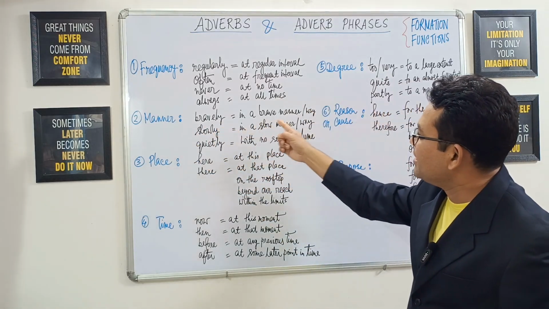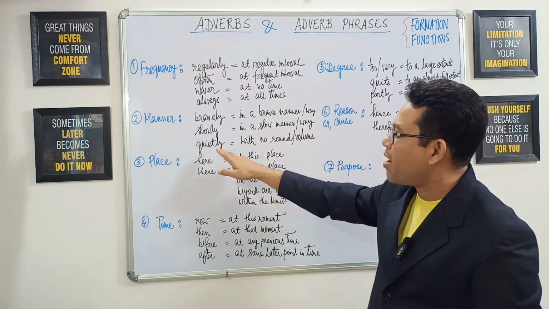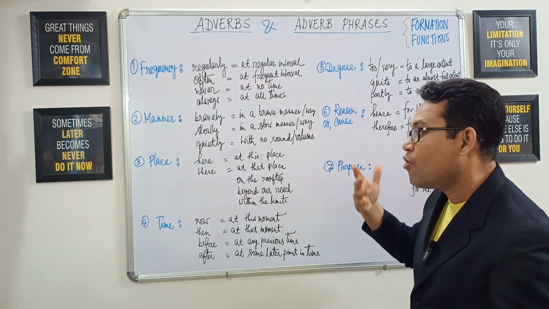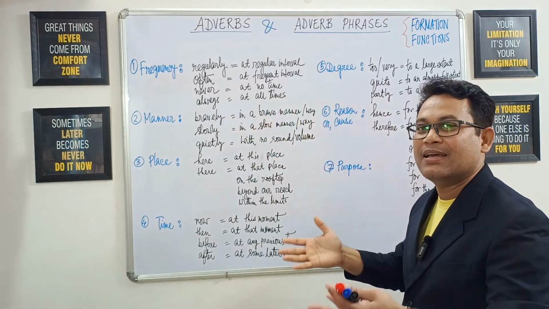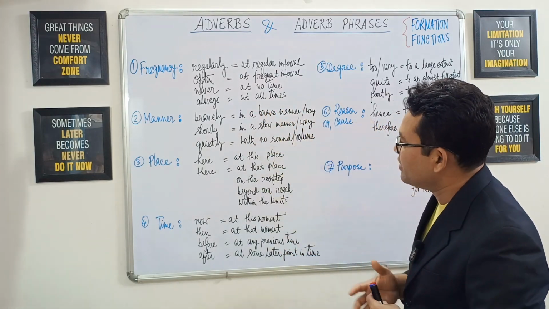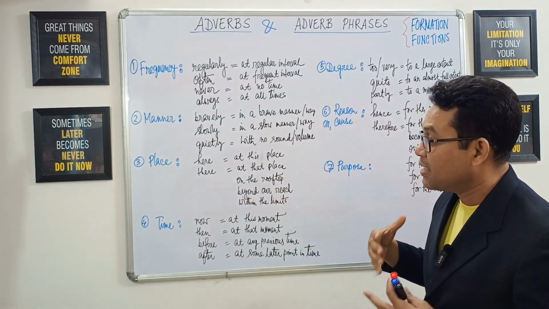Again, manner: bravely, in a brave manner or way; slowly, in a slow manner or way; quietly, with no sound or volume, or even in a quiet manner. You see, in all the cases again, we get a preposition at the very beginning of the phrases. Place: here, at this place; there, at that place.